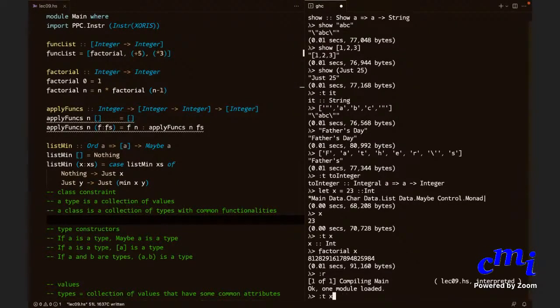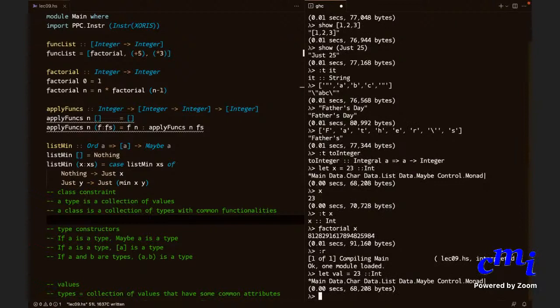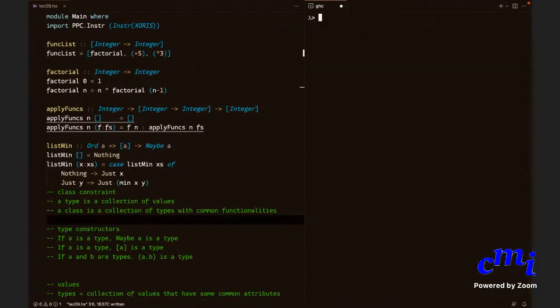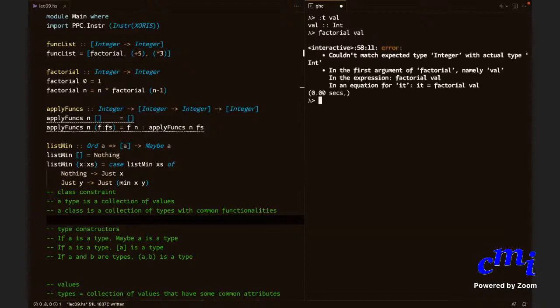Okay, so let me go back and instead of calling it x, let me call it val. So I have val of type int. Suppose I want to compute factorial val. What do you expect will happen? There will be an error, because factorial expects an integer, whereas val is of type int. So what will you do?